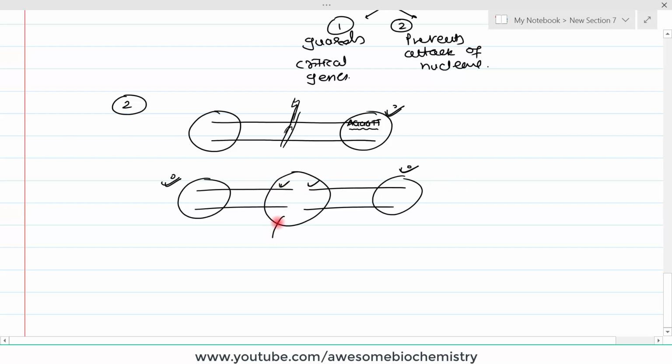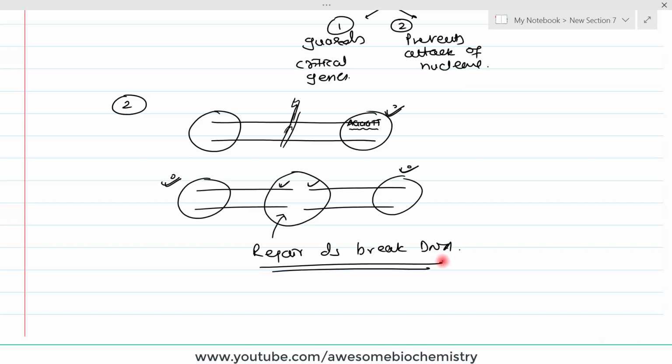Once our enzyme system senses this broken DNA, it can try to repair the double strand break of DNA. We will look into the various DNA repair mechanisms in later videos, but right now you just need to remember that because of the specific repetitive sequences of these telomeres, our enzyme system can very efficiently recognize these broken ends of DNA and this DNA can be repaired.